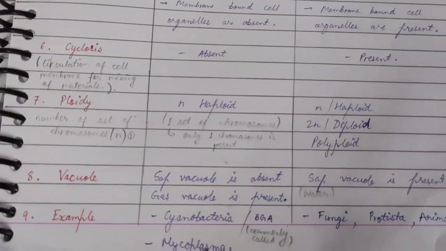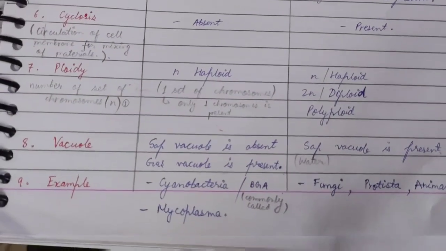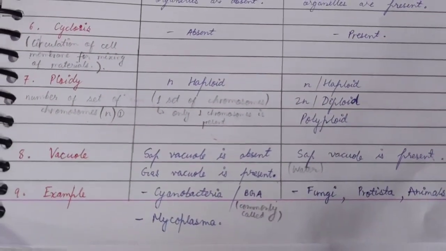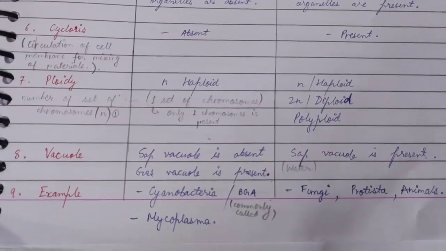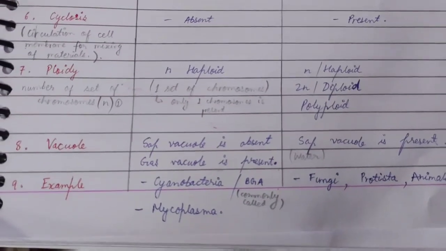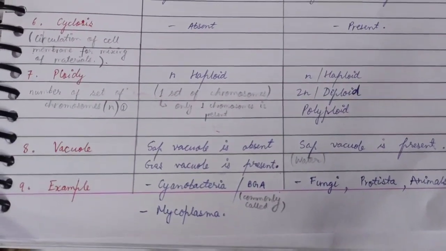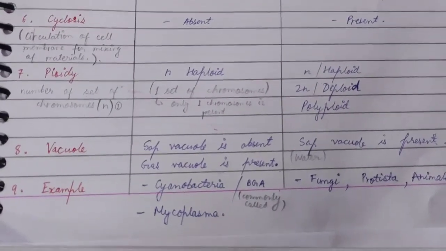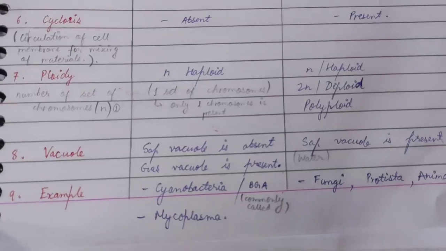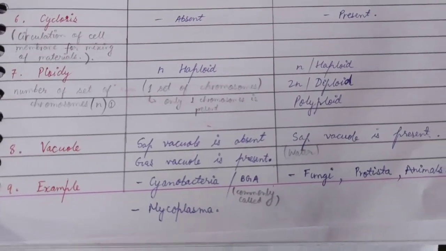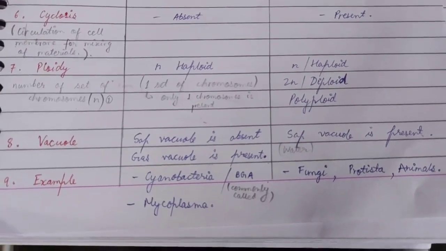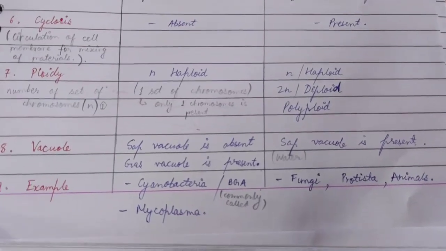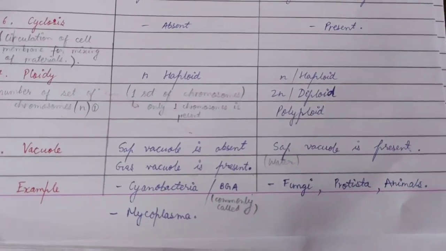The eighth difference is the vacuole. Sap vacuole is absent in prokaryotes and present in eukaryotes. Prokaryotes generally have gas vacuoles. Now, examples are cyanobacteria and mycoplasma in prokaryotic cells, and fungi, protista, animals, etc. in eukaryotic cells. That's all for today's class. Thank you.